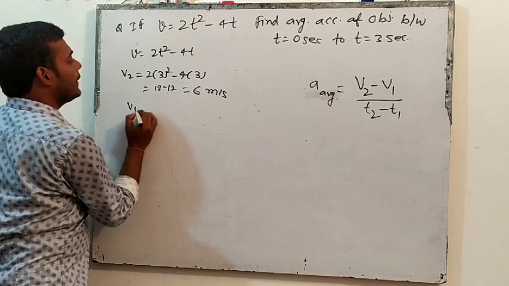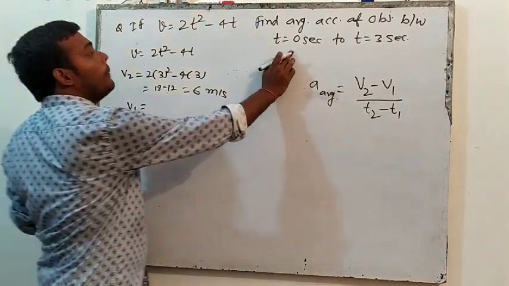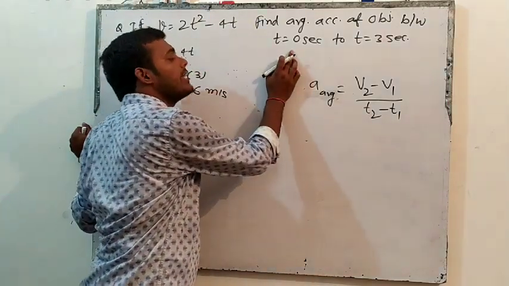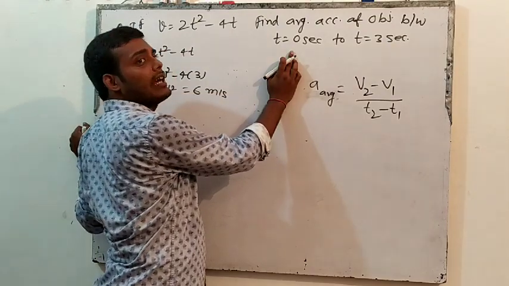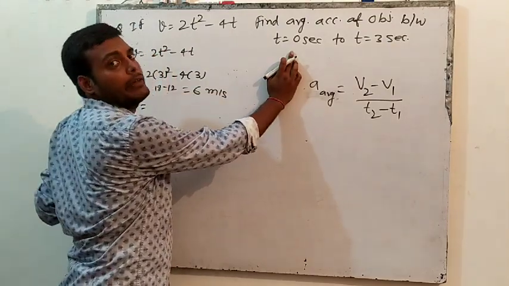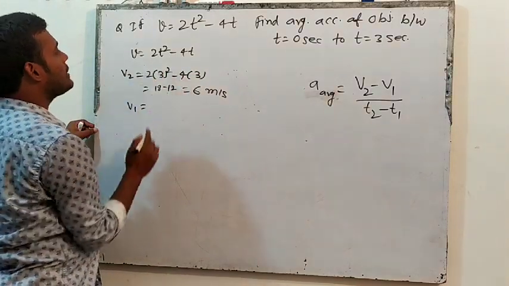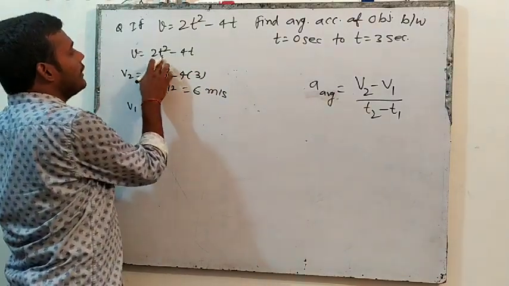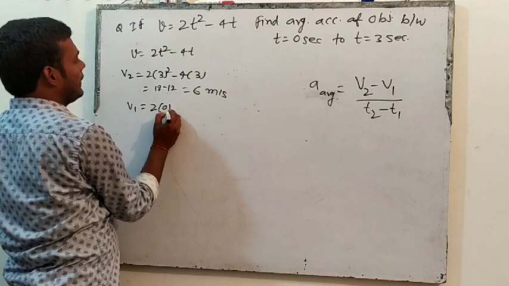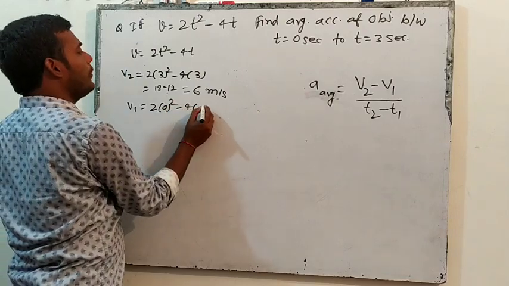What is v1 then? v1 means the initial velocity of the object. Initial means the starting time, and the starting time means t equals 0. So put t equals 0 in this equation. When you put t equals 0, what will this be? 2 into 0 square minus 4 into 0.